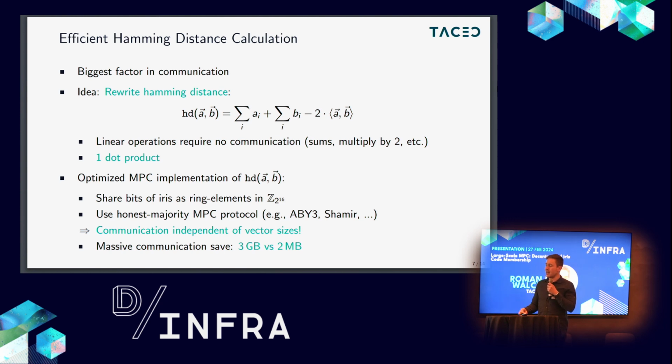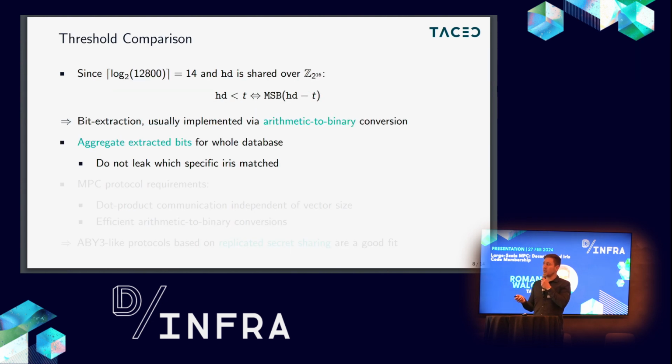So for the example we had on the previous slide, for 1 million iris codes in a database, we can reduce the communication from 3 gigabyte to just 2 megabyte. So this is a huge improvement of a factor of 1,000 already, just by evaluating this with the right MPC protocol. The next part of the computation is then the threshold comparison.